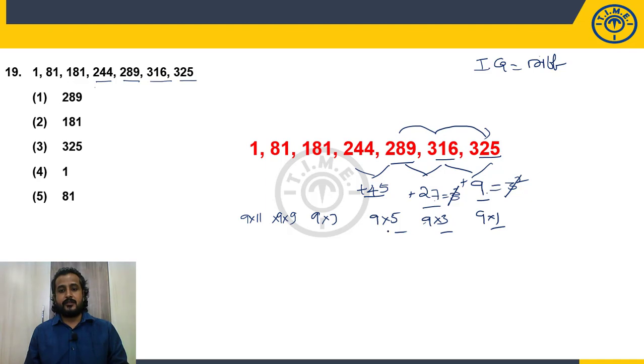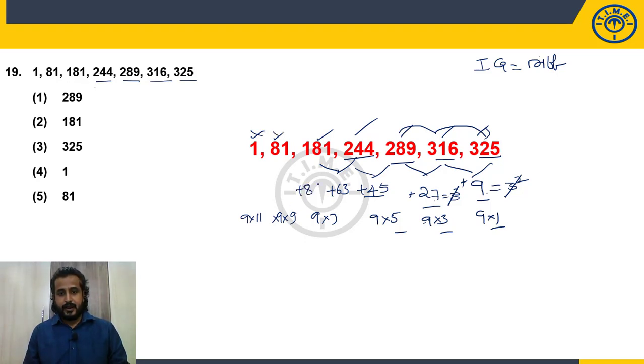Because 1, 3, 5 are following the consecutive odd numbers pattern. So next to 5 is 7. After 7, 9. After 9, the odd number is 11. But whether it is following this or not, check it once. If it is the case, it should be 63. 9 sevens are 63. Check it if you want. 181 plus 63 is 244. Perfectly matching. So among these numbers, there is no wrong number. So one of these two will be my wrong number.